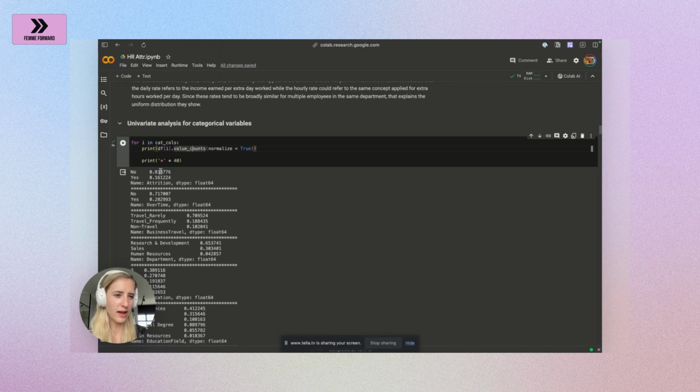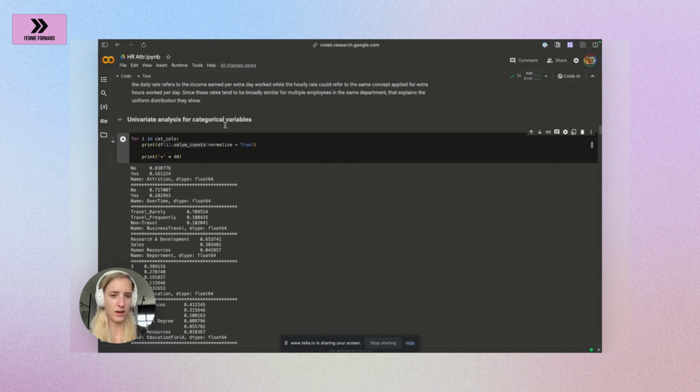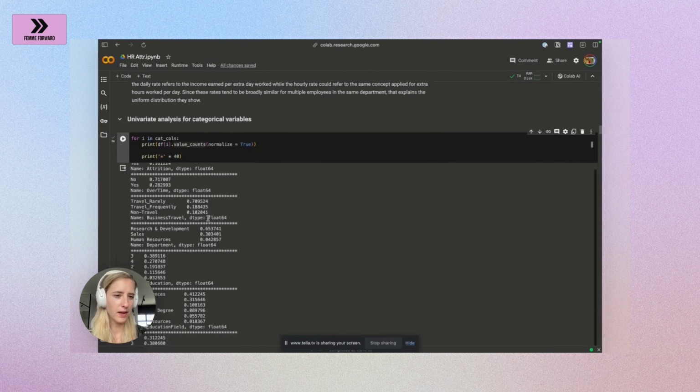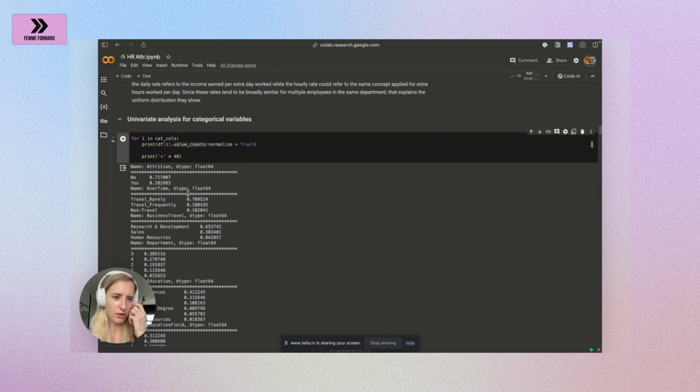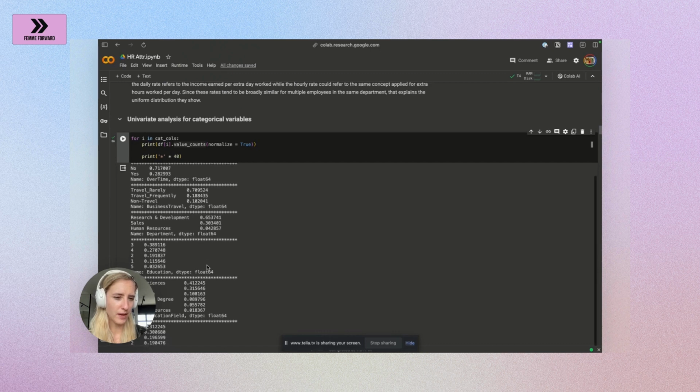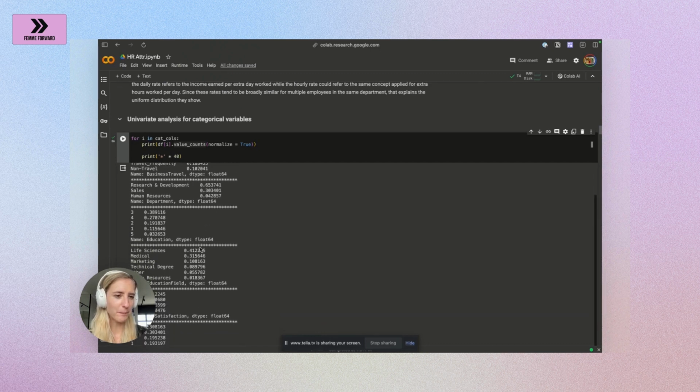So attrition, you can say 83% of the employees don't attrite, and 16% have been leaving the company. You have 70% of the employees that travel rarely, and only 18% that travel frequently. You see that most of the employees are in the research and development department, versus human resources, which is below 5%.